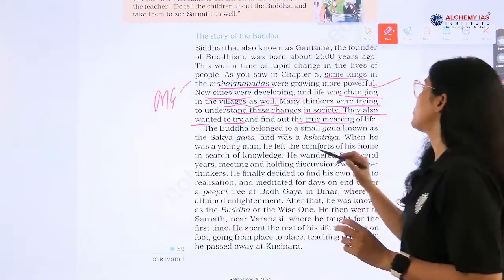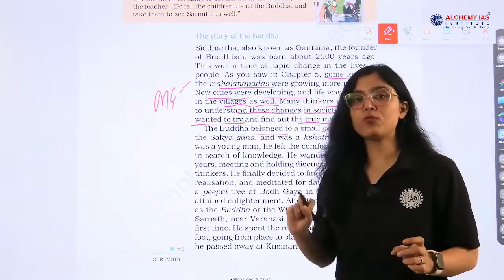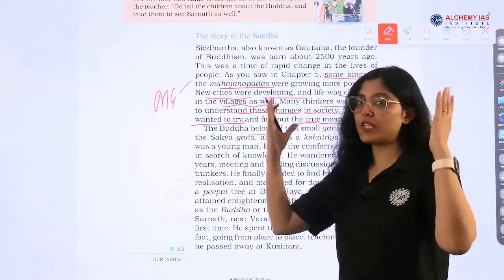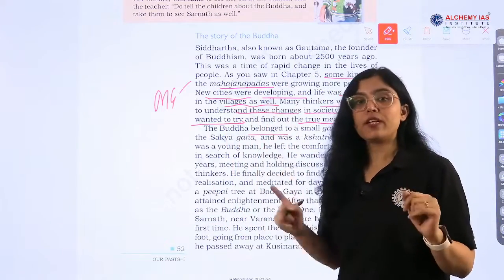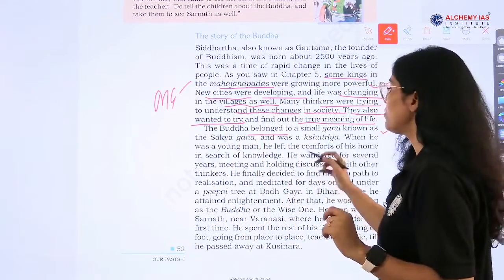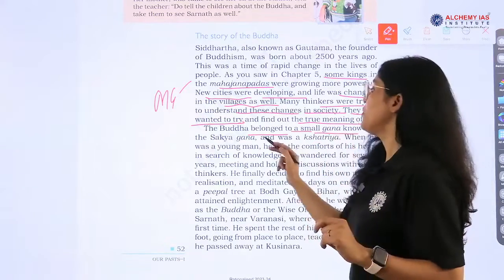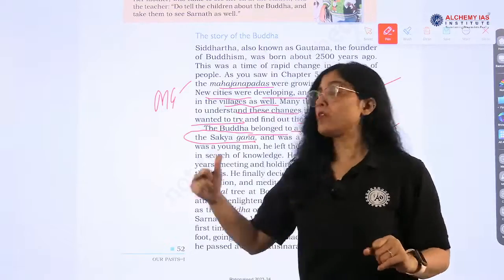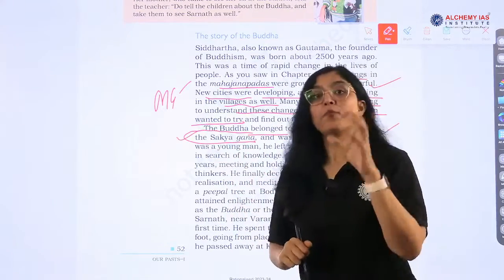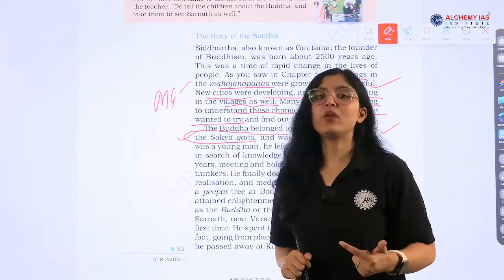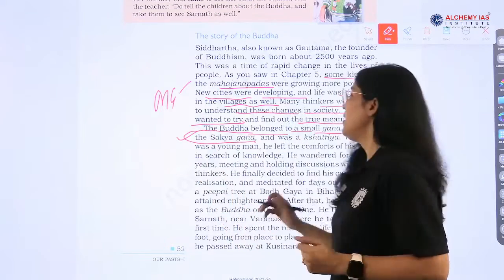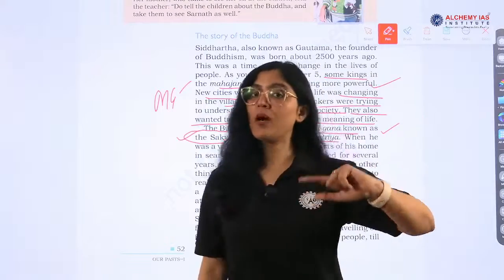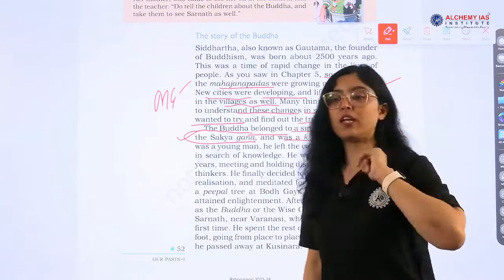Now again coming back to Buddha. We now know what kind of environment, what kind of society, there was during that time. Buddha belonged to a small Gana known as the Shakya Gana. A very important question has come from this information: Buddha was also known as Shakyamuni because he belonged to the Shakya Gana, and was a Kshatriya. Buddha and Mahavira, they both were Kshatriyas, right?